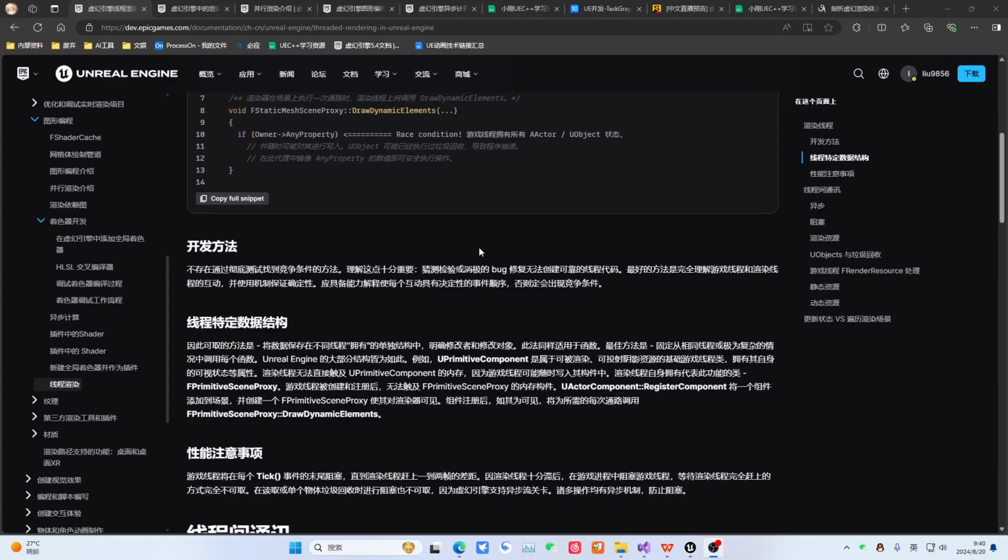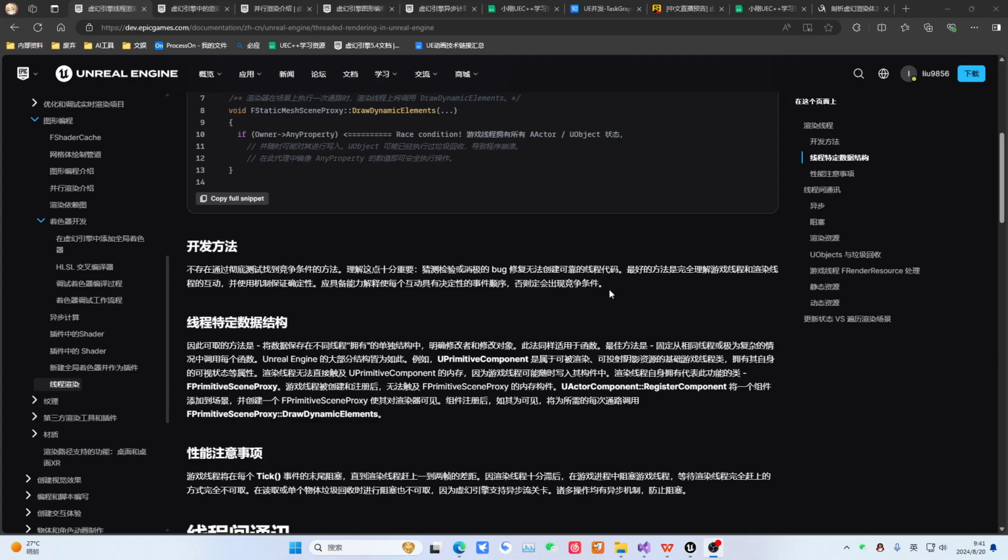So what should you do in this case? Very simple. Just take the property you want to read and make a mirrored copy of it. Then there will be no problem, because after you copy it, it becomes a value. The game thread truly controls where the original value resides. You can change it freely, and I will periodically update my copied mirrored value.